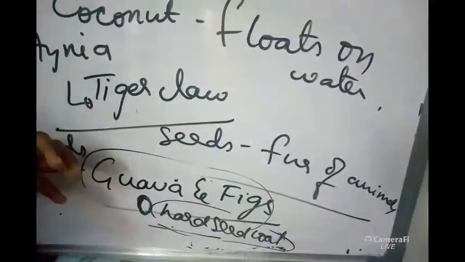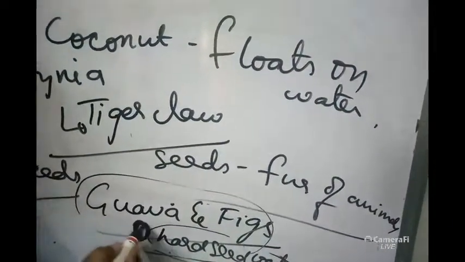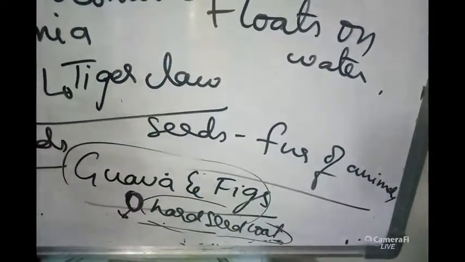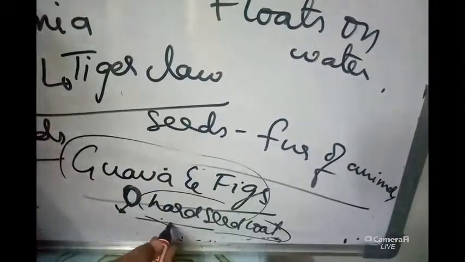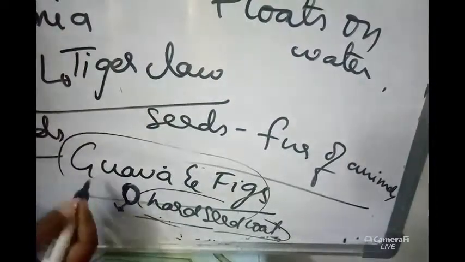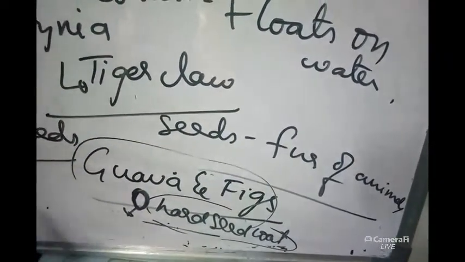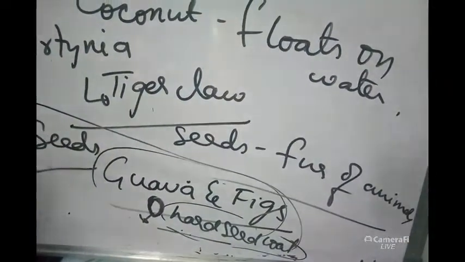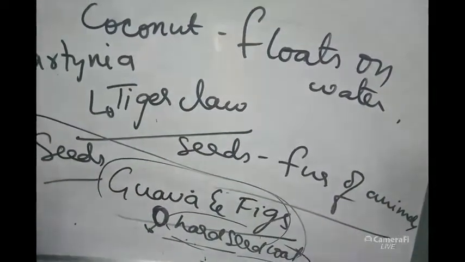But if the birds eat these seeds, inside their digestive system the hard seed coat will be somewhat smoothened, and when these birds excrete their material somewhere in another place, there the hard seed coat is already smoothened, so the seeds can germinate there and a new plant will grow there. Like that also, the seeds help to develop plants in different areas. That is about the significance of seeds.